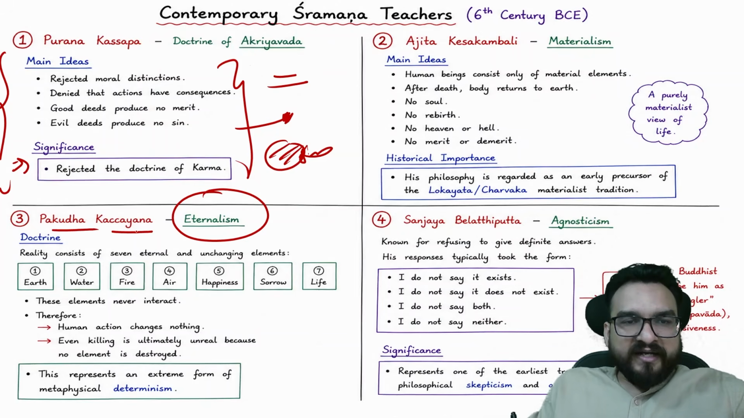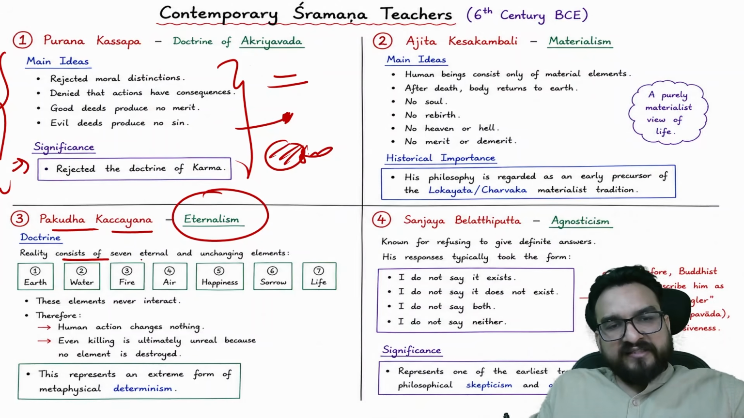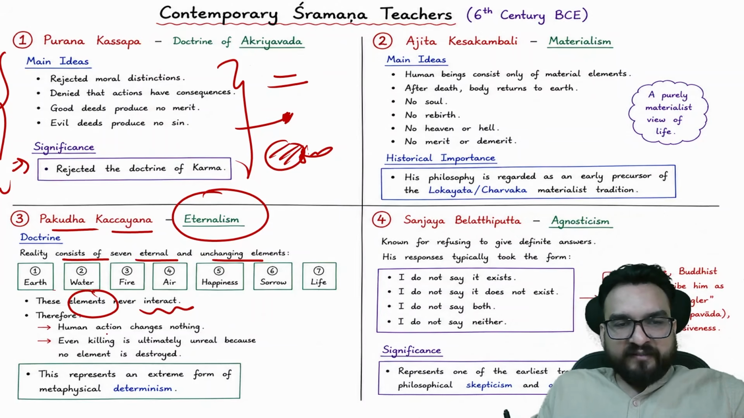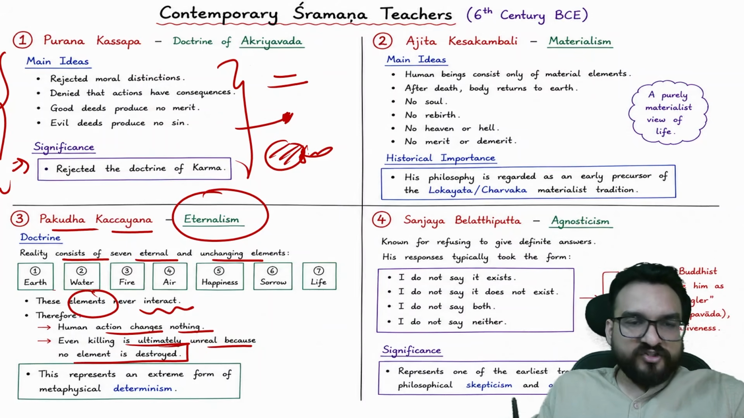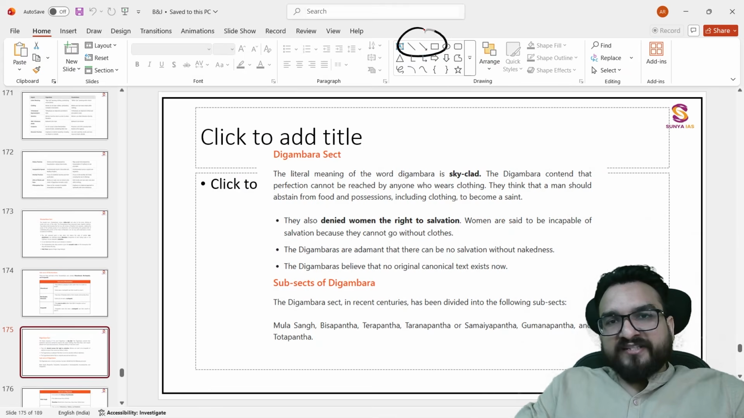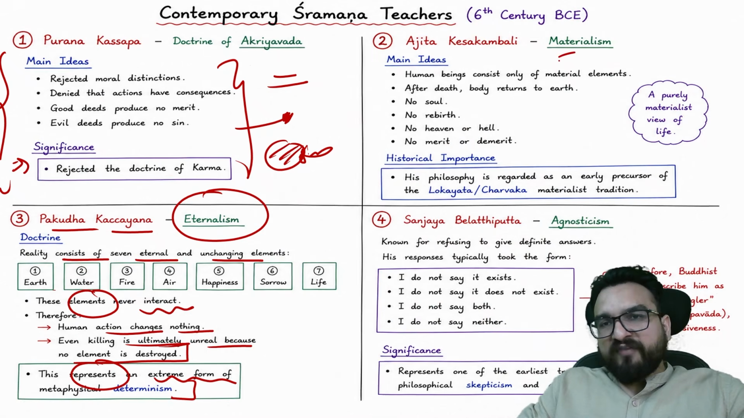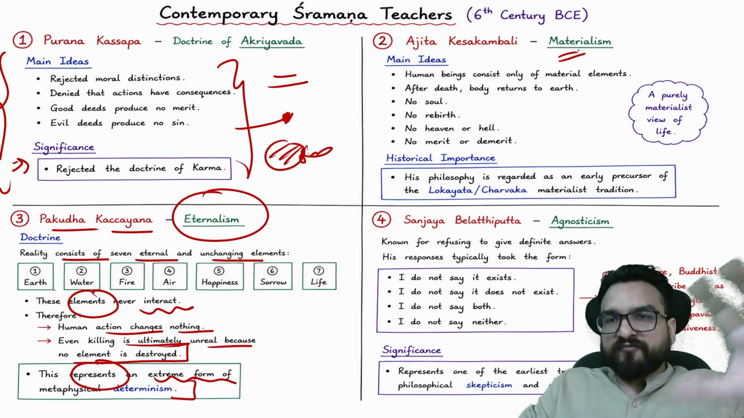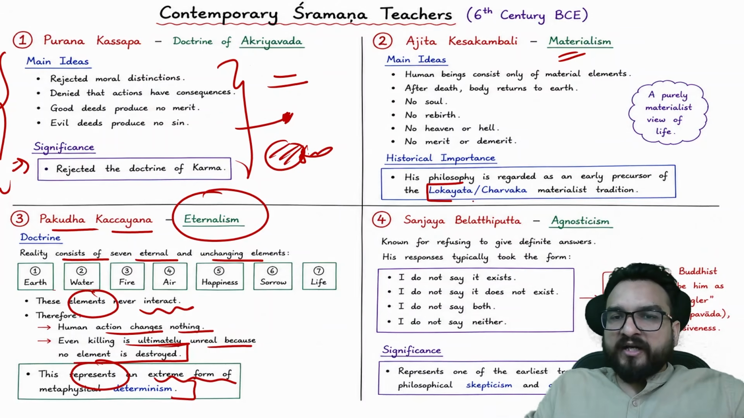Eternalism: Pakuda Kaccayana, pronounce it the way you want, guys, I might be pronouncing it wrong, says that reality consists of 7 eternal and unchanging elements, and these elements never interact. Human action changes nothing. Even killing is ultimately unreal because no element is destroyed. This represents an extreme form of metaphysical determinism, right? Then Ajita Kesakambali became quite famous because of his materialistic thought, which ultimately led to the Lokayata and Charvaka philosophy, the materialist traditions.